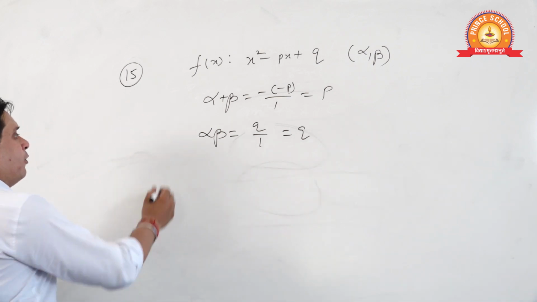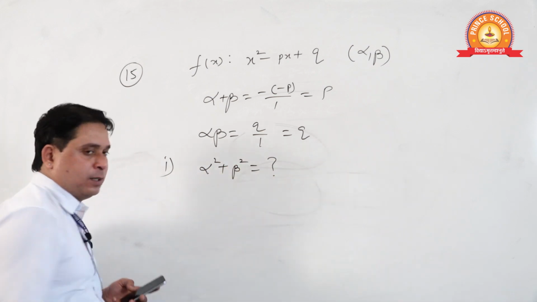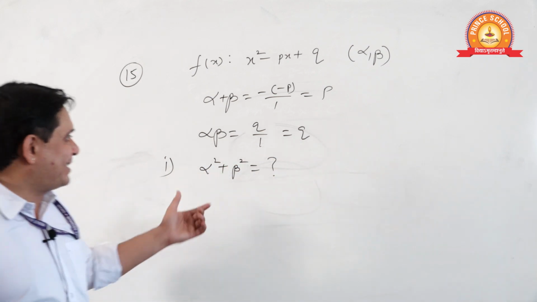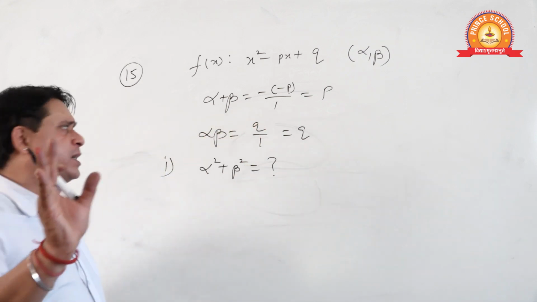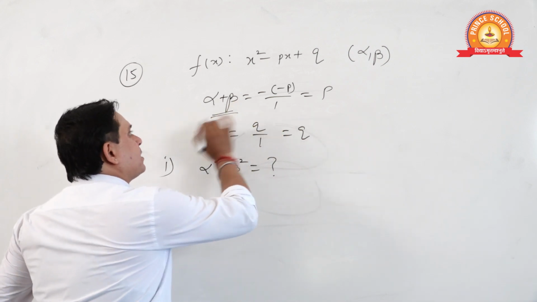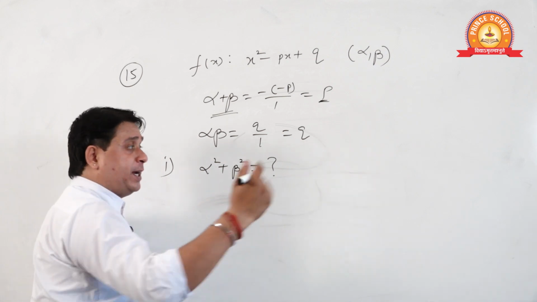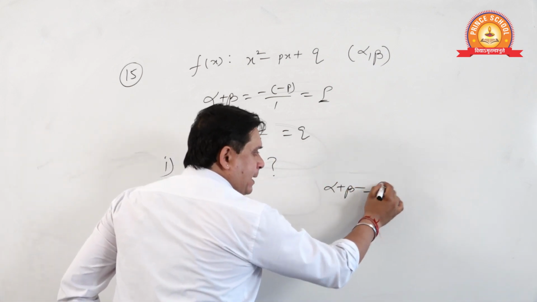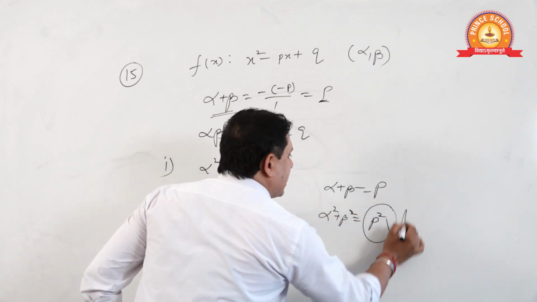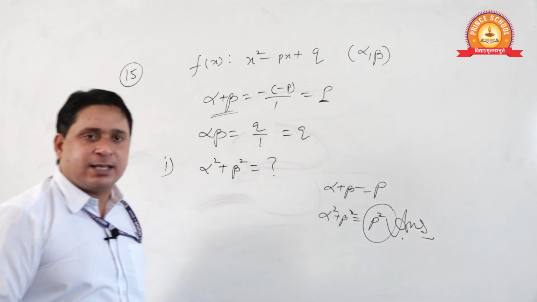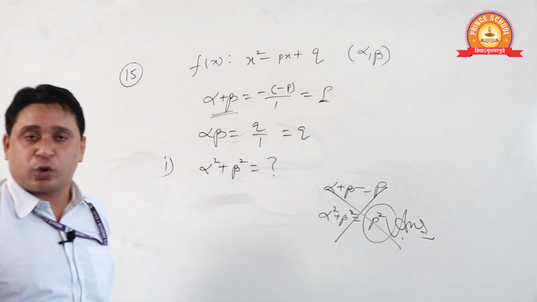Now see students, the first part: alpha square plus beta square is asked. One of my students last year, when I gave this type of question, just said, Sirji, this is alpha plus beta equals p, therefore alpha square plus beta square is p square. Here is the answer. And I just called him a rascal. This is wrong, and you should not be a rascal.